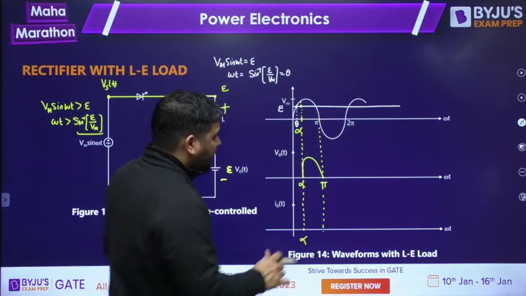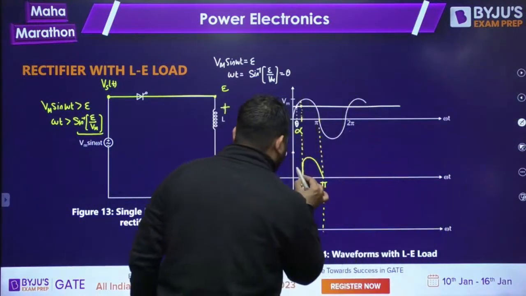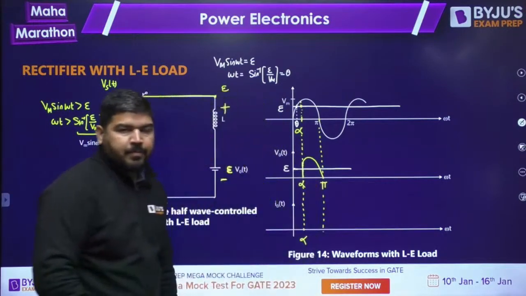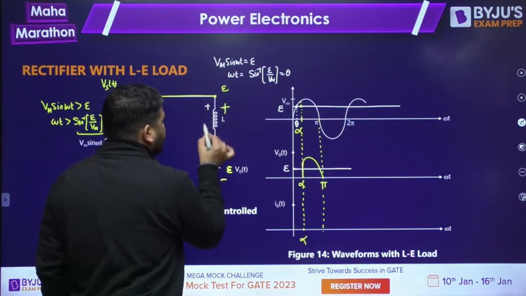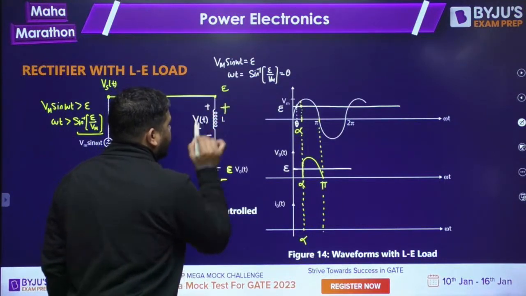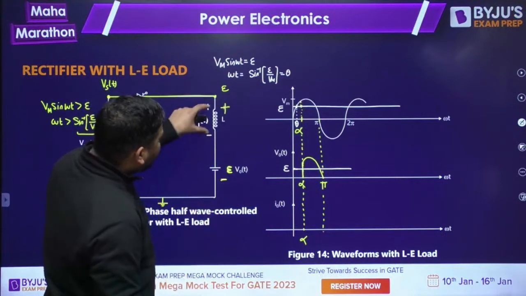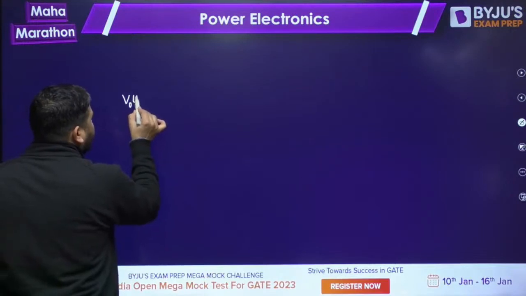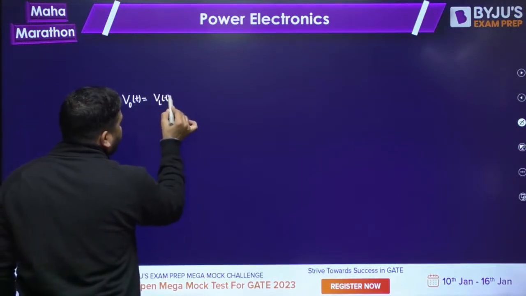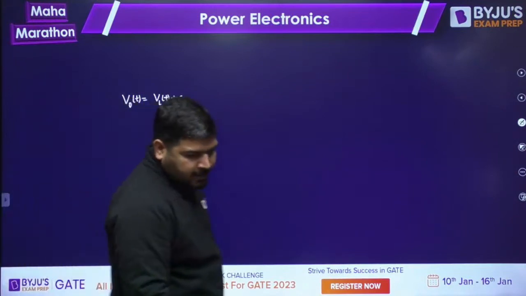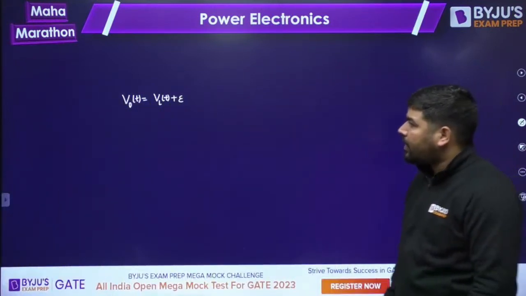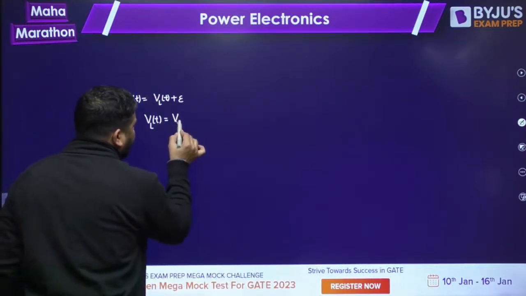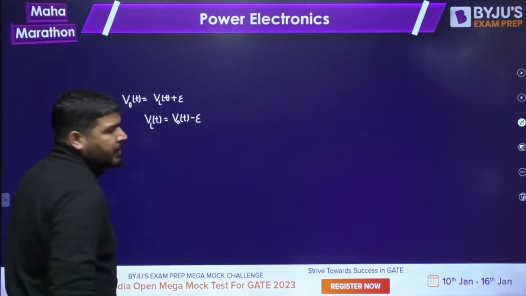Now, this level is E. Let me draw the level E here also. Why am I drawing E here in the output? Just to show you the VLT. Whatever the output voltage is, that output voltage will be divided into two parts. I can say it like this: V naught T can be equal to VLT plus E. Is it fine, guys? It means VLT will be equal to V naught T minus E.